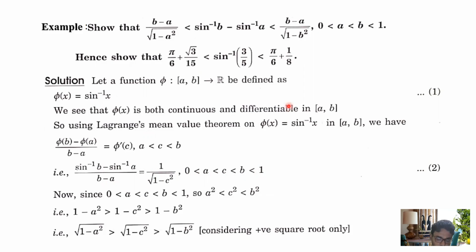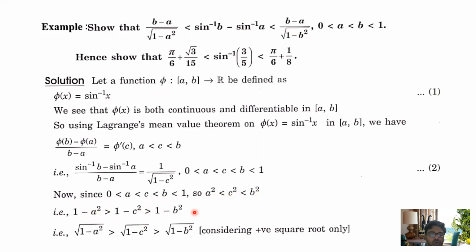Equation number 1 is the function. Now just to check, the middle part is here, and we have to establish this form. Since you have the inequality 0 less than a less than c less than b, from here you may write a square less than c square less than b square. So automatically your inequality will change: 1 minus a square greater than 1 minus c square greater than 1 minus b square.